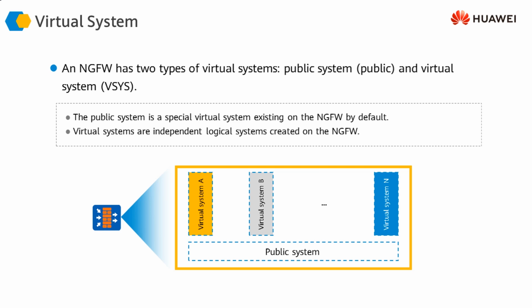However, as soon as we create the virtual system or systems in the firewall, we will have all those newly created virtual systems plus the default system on the firewall, which is going to be called the public system. So all the default configuration will be migrated, or adopted, by the public system, and then we can separately configure the virtual systems as well.